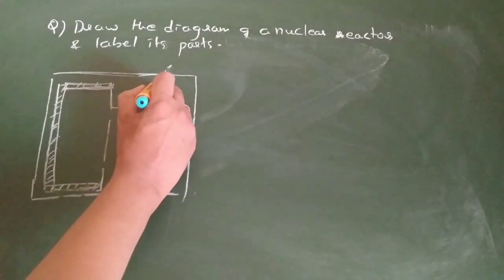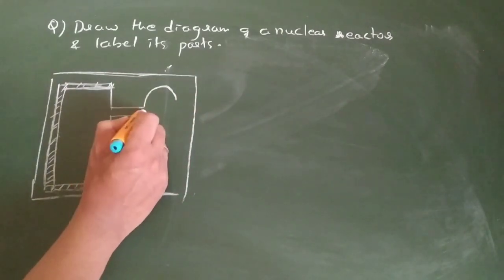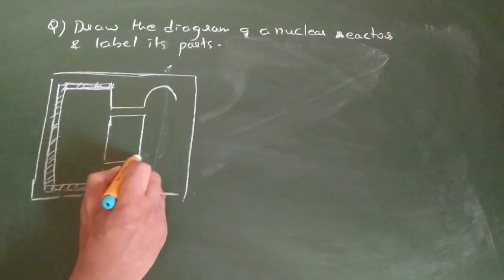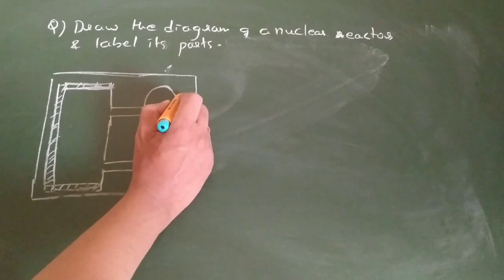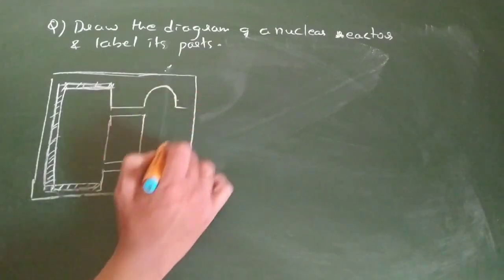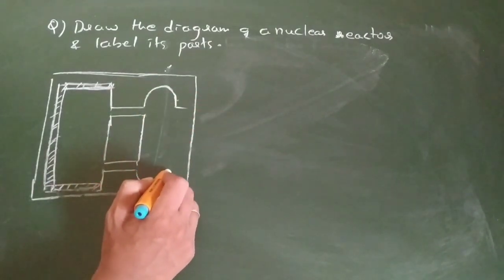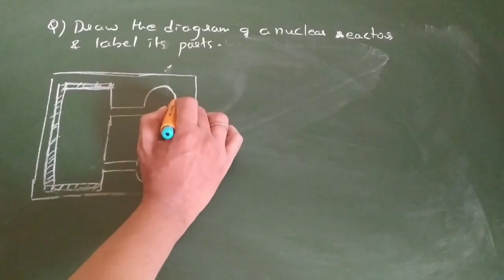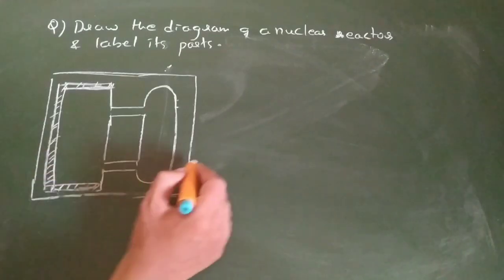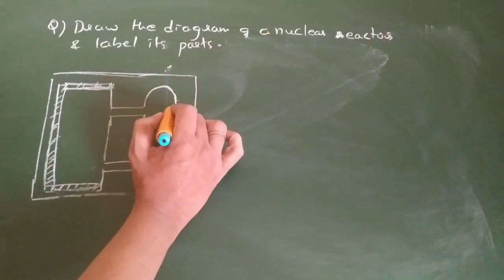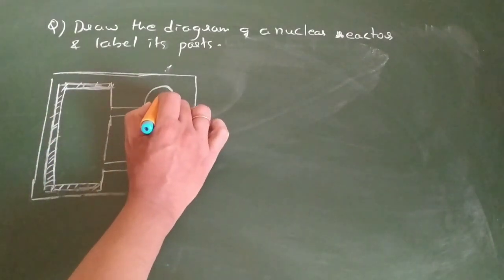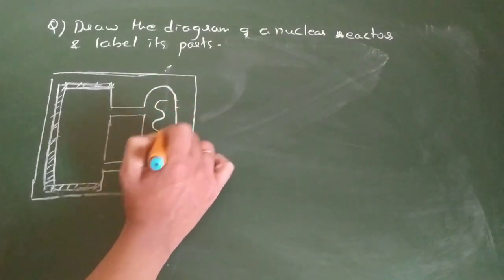And this is connected to one more chamber, which I call, okay. This is somewhat like this. I'm just explaining first what a nuclear reactor is, how it is going to help me. Here I will draw a structure like this.